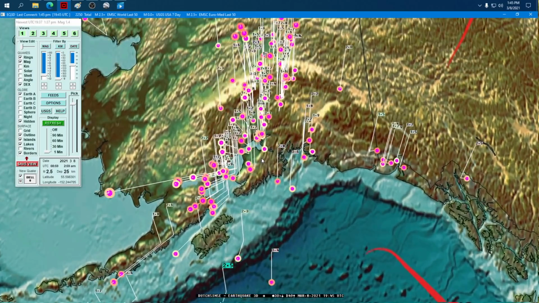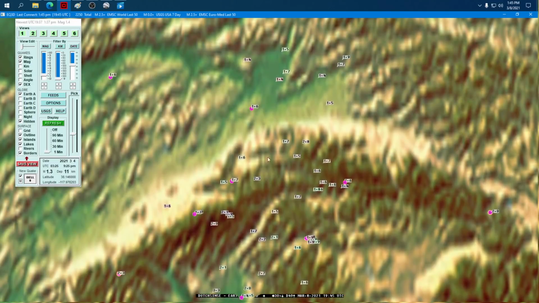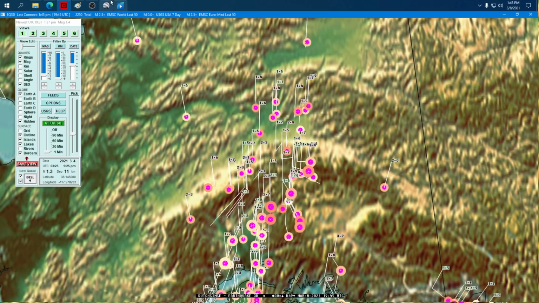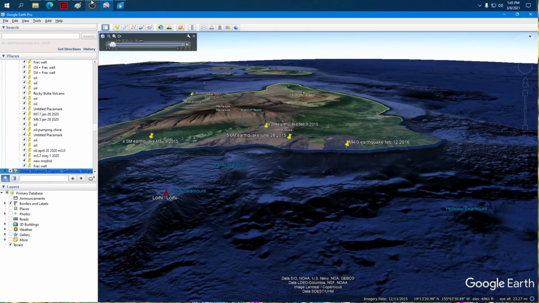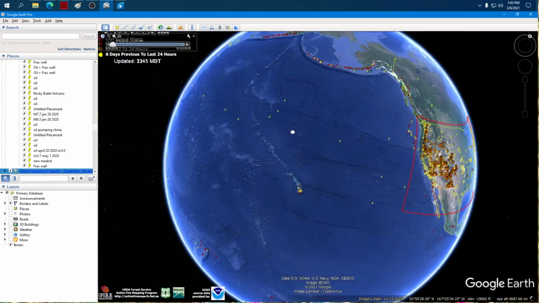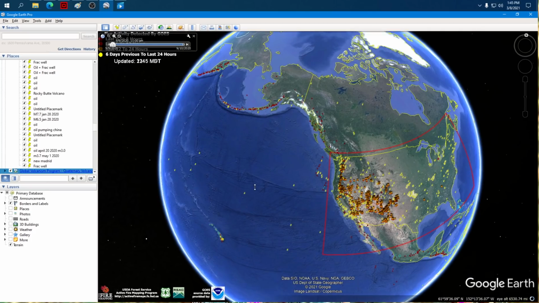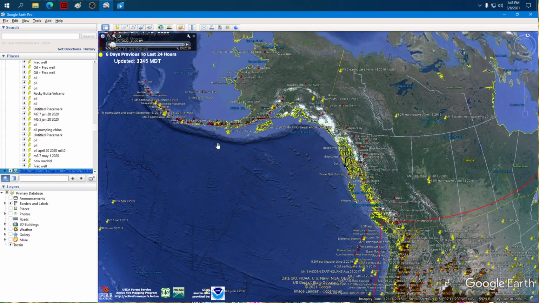You could connect all these almost like a ramp going up into Mount Denali, the highest point in North America here, right at the bend of the plate. Let me show it to you on good old Google Earth. Up to the north we go, and you see all the volcanoes marked with the red triangles, but that just shows us where the plate boundary is out here in the ocean, goes down to the south.